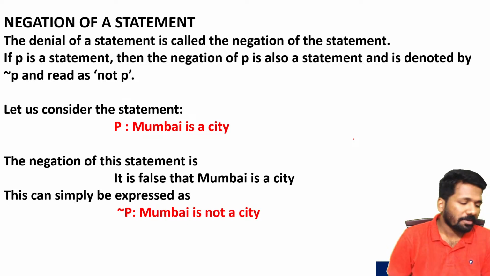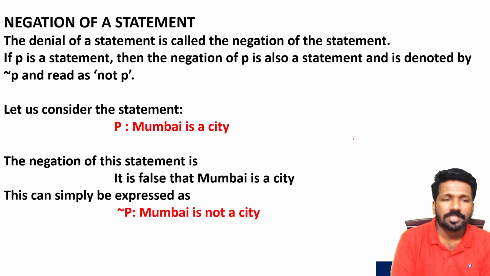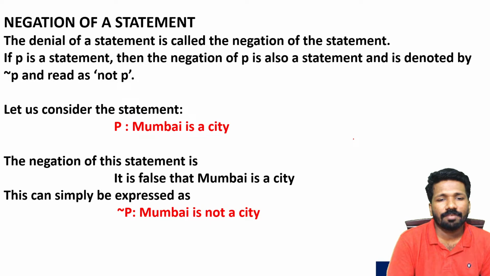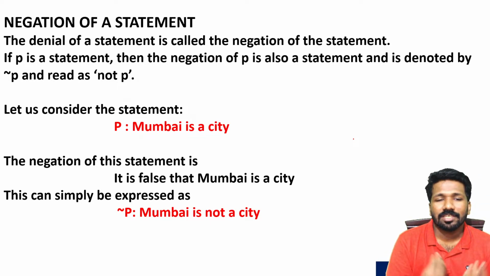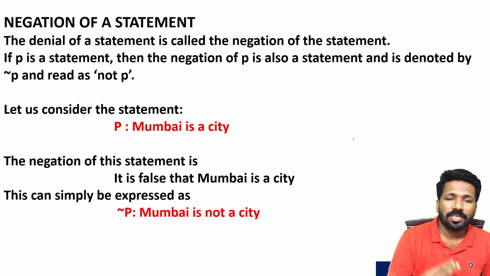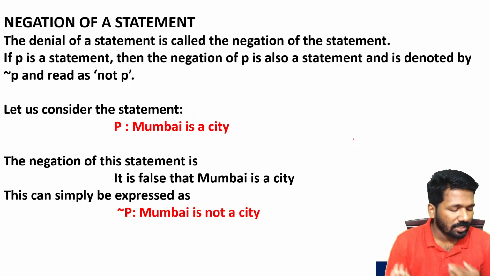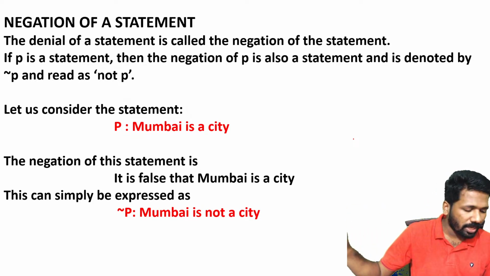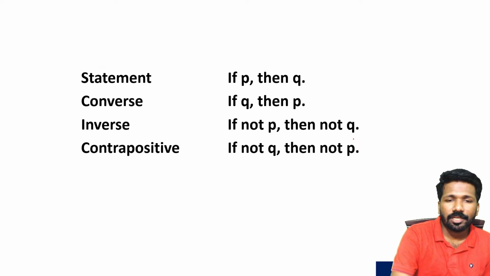Now about statements we will discuss some more things, especially negation, inverse, converse, etc. What is the negation of a statement? For example, if a statement is given, Mumbai is a city, the negation of that means Mumbai is not a city. Saying the opposite or the negative of that. Mumbai is a city, the opposite is Mumbai is not a city, or it is false that Mumbai is a city, that is also considered as negation. Like, it is raining now, negation is it is not raining now. So that is called negation.